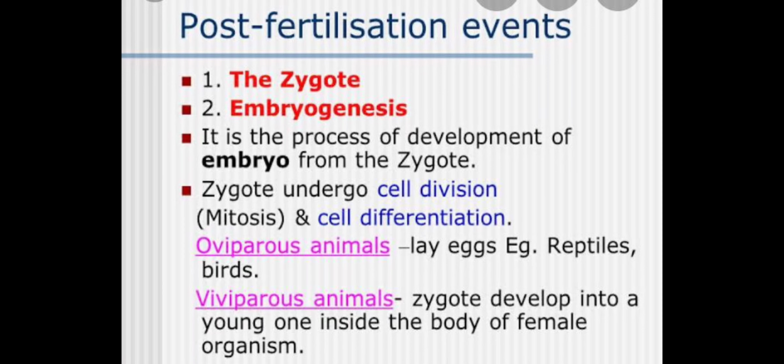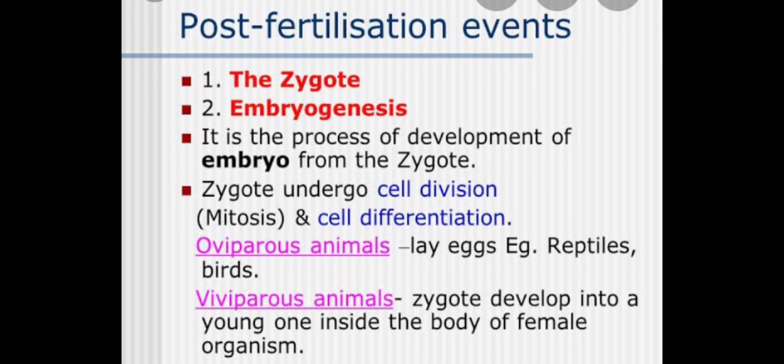When you talk about embryogenesis, it means that the zygote is going to develop into an embryo. Embryogenesis involves two processes, cell division and cell differentiation. In cell division, the number of cells increases by the process of mitosis, and in cell differentiation, the cell modifies itself and takes up one or another function.